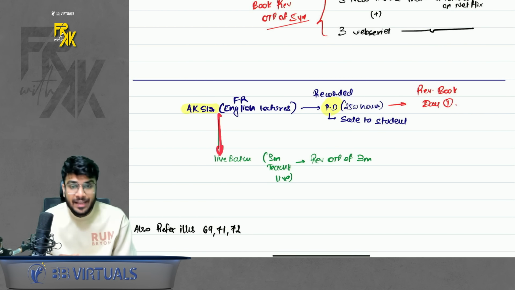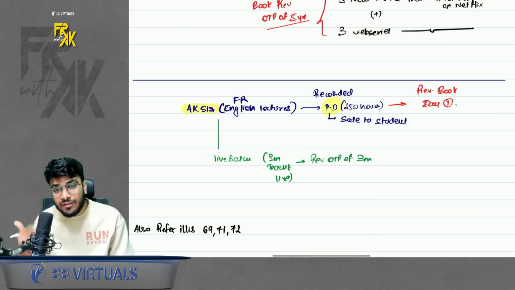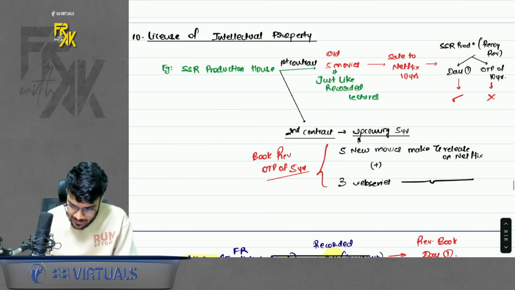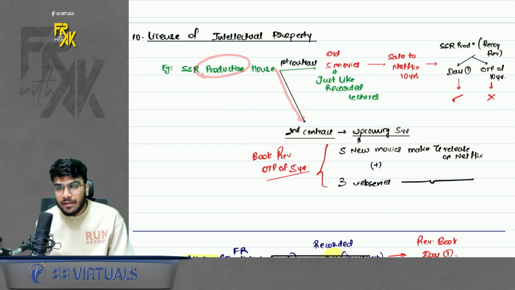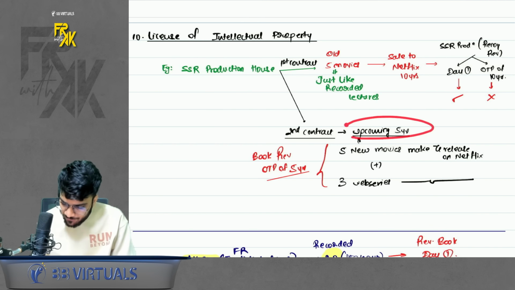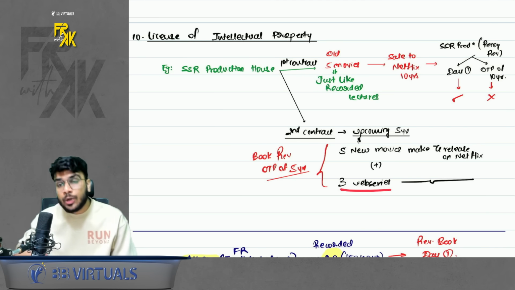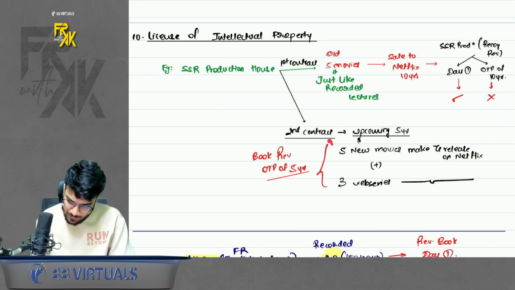On the other hand, if I take a live batch where I will have to come and teach every day for 3 months, then I will book the revenue over 3 months. Similarly, if this production house contracted with Netflix that for the upcoming 5 years, it has to make 5 new movies and 3 new web series, in that case, they will book the revenue over the period.